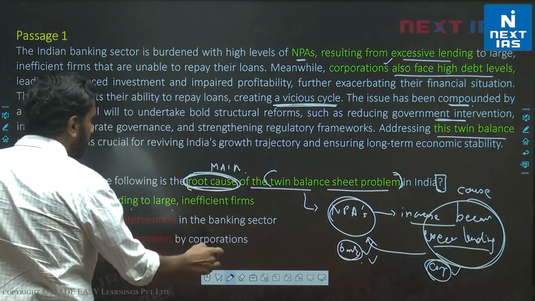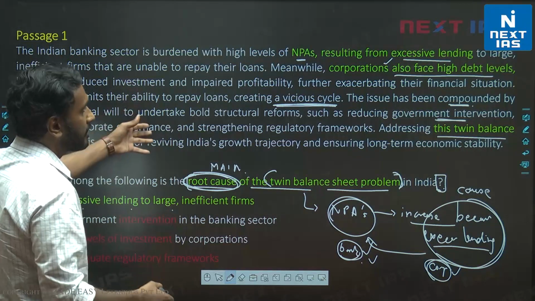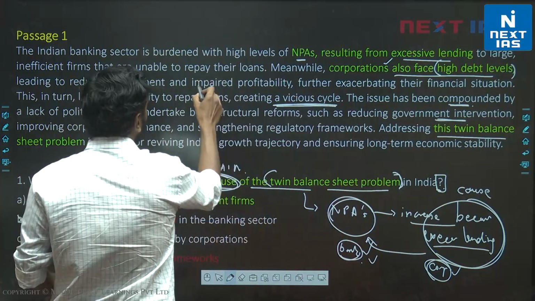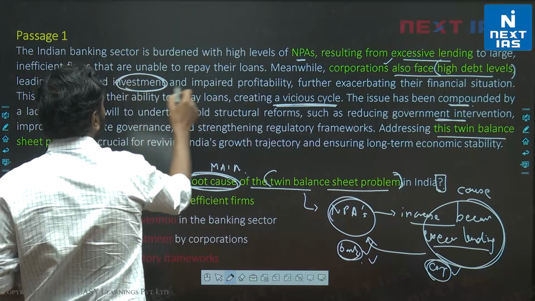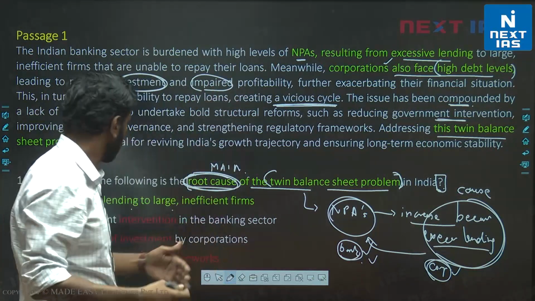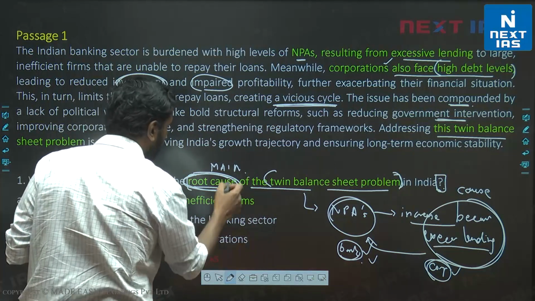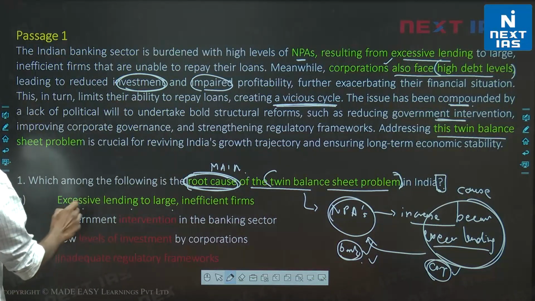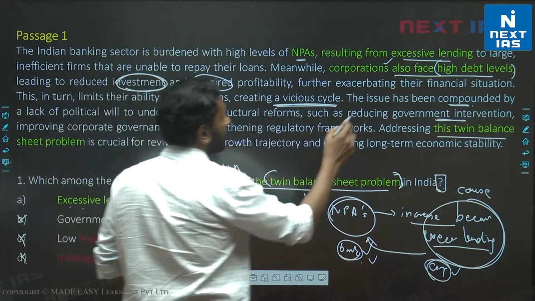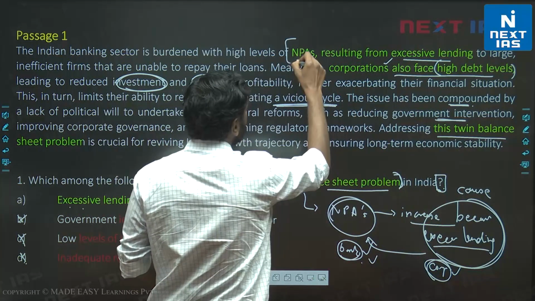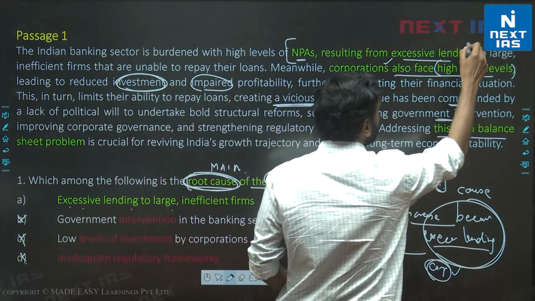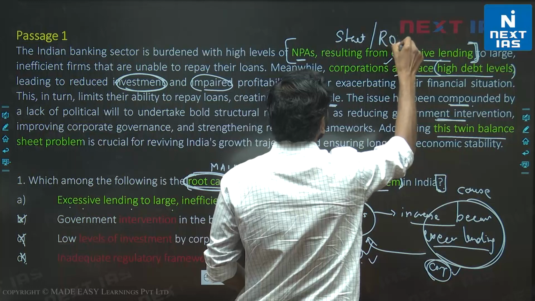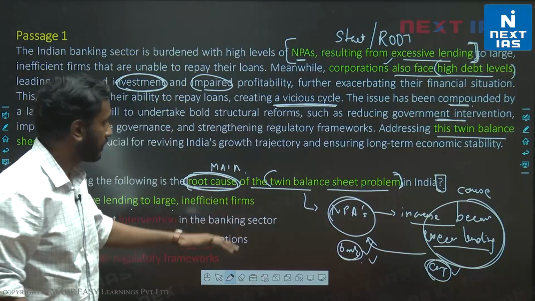C, low levels of investment by corporations. Again, we are told that corporations have high debt, so their profitability and investment capacity are impaired, reduced. So low levels of investment by corporations is again not the root cause. And D, inadequate regulatory frameworks, is also not the root cause. The root cause is only excessive lending to large inefficient firms, as stated here: NPAs resulting from excessive lending. This is where it all begins. This is the root of it all, right? So A is the correct choice.